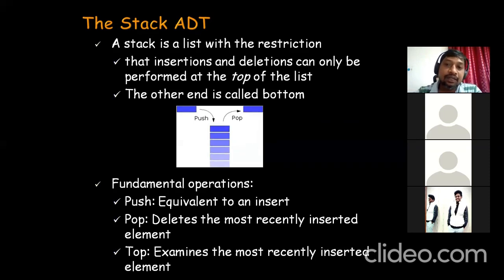As you can see here, stack is basically a list. Okay, as I told you earlier, what is list? List is nothing but a sequence of elements juxtaposed, and these elements must possess some relationship among them. As I have given that example, let us consider your roll numbers.